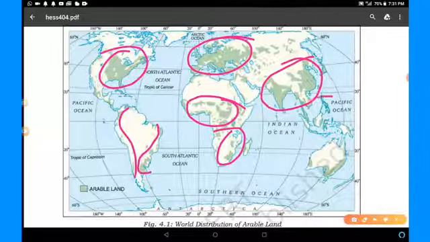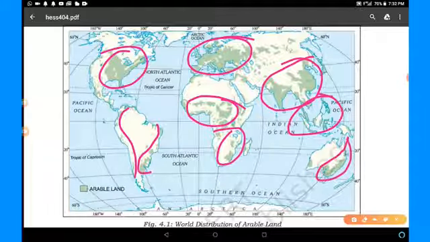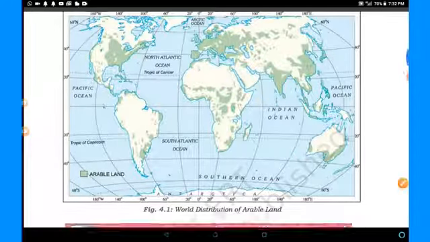And these are the South Asian countries, and Eastern Australia and some parts of Southwestern Australia and Northeastern New Zealand. So these are the major parts having arable land in the world. I hope that you are understanding.